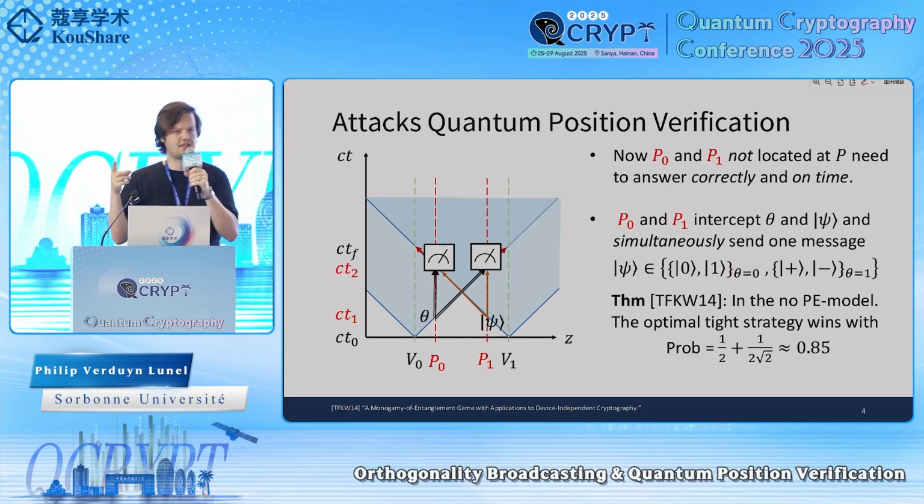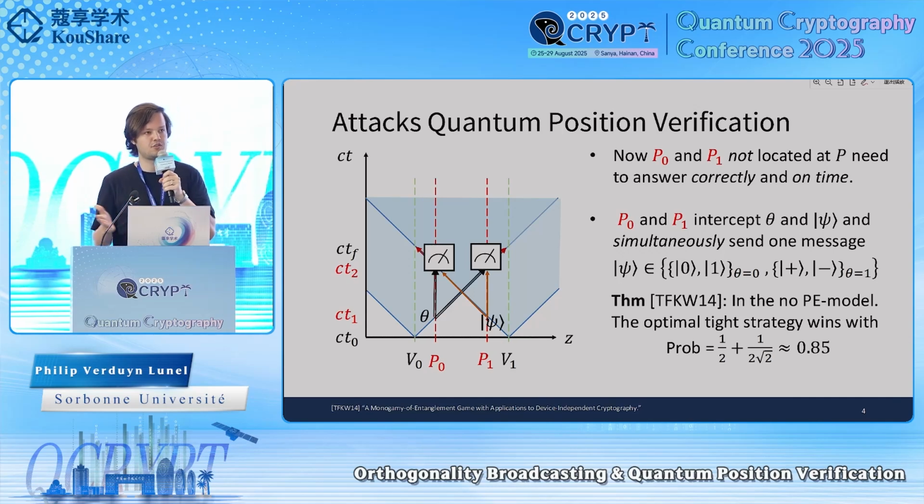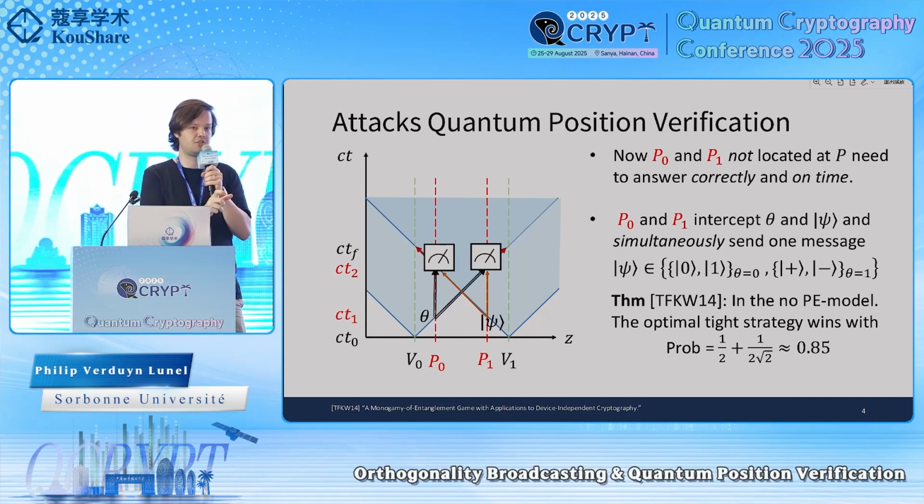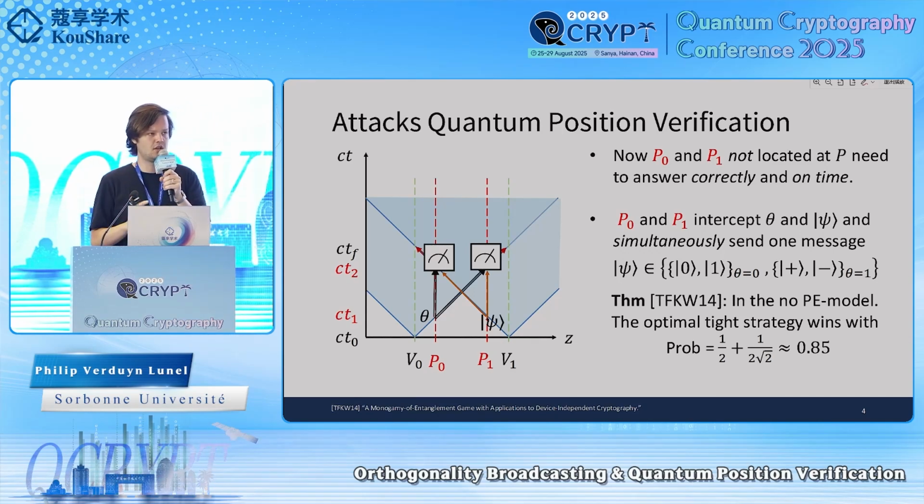But note that by the timing constraints, they only have enough time to send one message simultaneously to each other. So if they could talk back and forth, you can obviously break it, but there's not enough time to do that. That's sort of the trick here. And then there are two models you can consider. One is the model where these attackers pre-share entanglement, and one is where they don't.